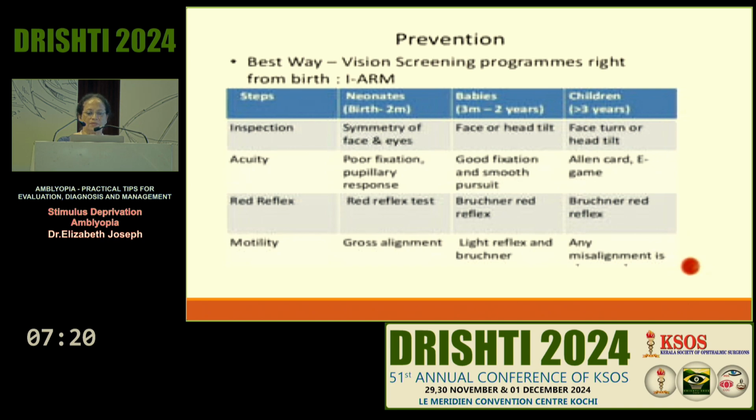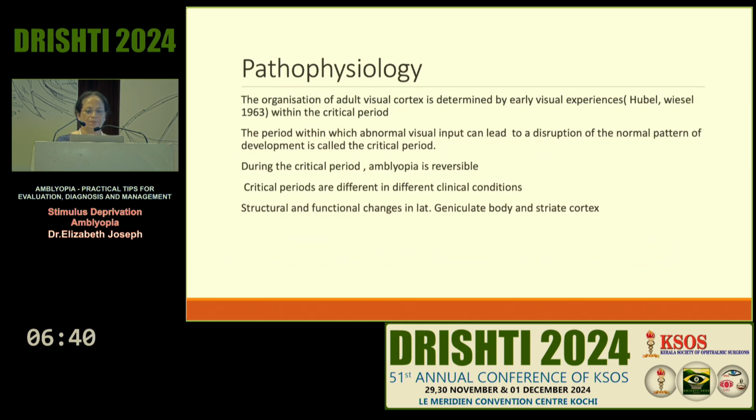Vision screening programs. In the neonatal nursery, when the child is born, the pediatrician or the neonatologist has to look at the eyes, look for the red reflex, and do the Bruckner's test with the direct ophthalmoscope. If there is any congenital cataract, immediately refer. That is the best thing to prevent development of deprivation amblyopia. Also, from 3 months to 2 years, less than 3 years, you have to have a periodic examination of the eyes of the children. The pediatrician should be aware and should know how to do a Bruckner's red reflex test, and immediate referral is the way to prevent deprivation amblyopia.